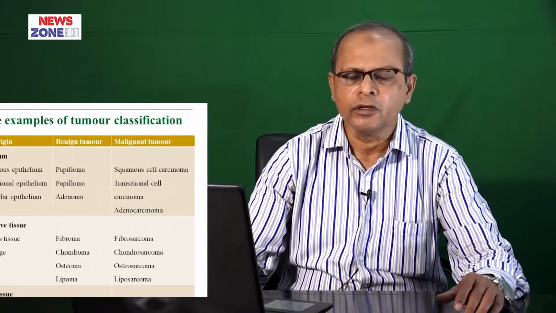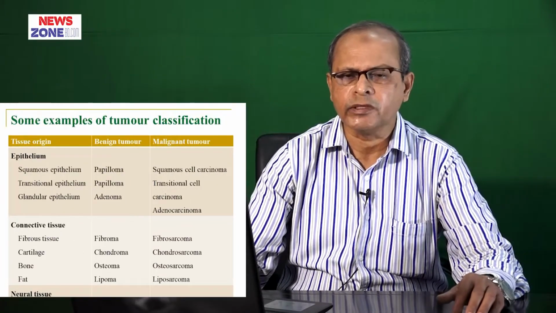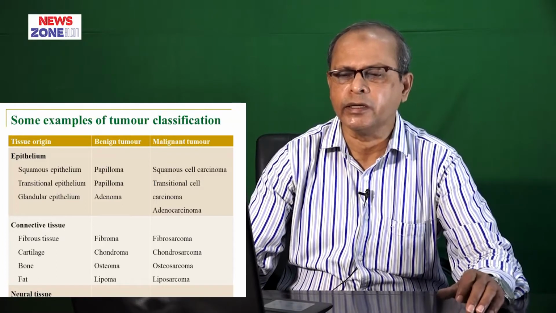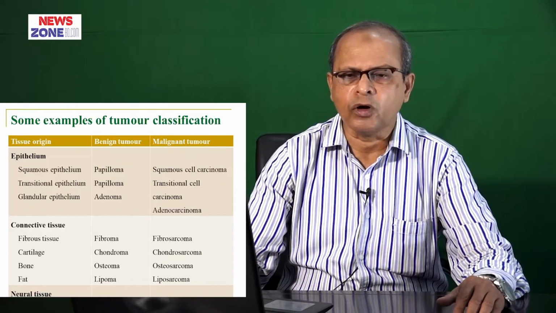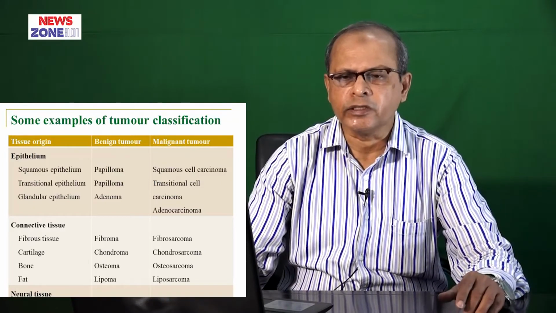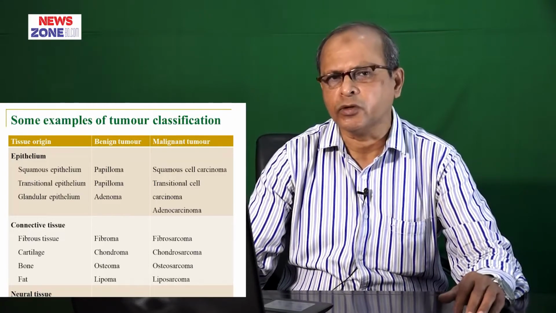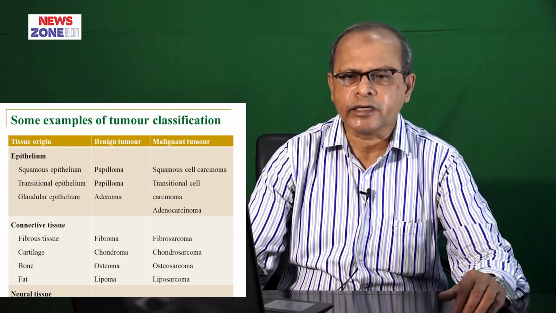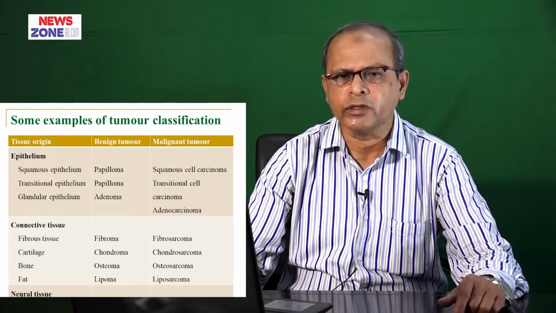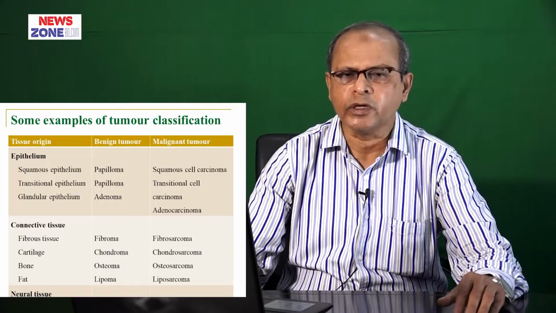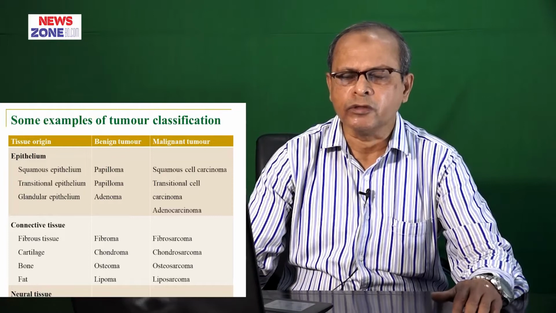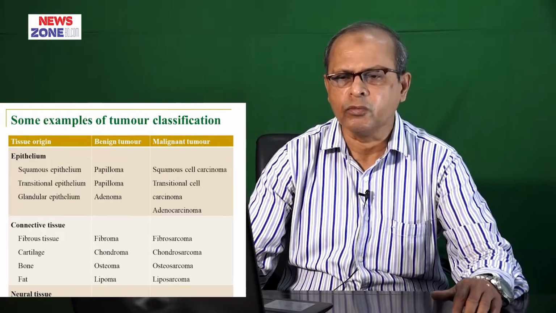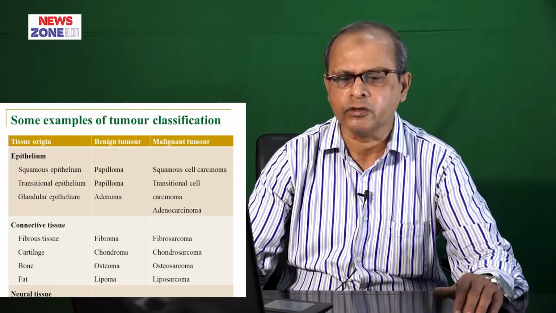We have to know some examples of tumor classification on the basis of tissue origin and on the basis of behavior, that is, benign and malignant tumors. First is epithelial tumor origin. In squamous epithelium, the benign tumor is known as papilloma, but the malignant tumor is known as squamous cell carcinoma. In transitional epithelium, the benign tumor is known as papilloma, but the malignant tumor is known as transitional cell carcinoma. In glandular epithelium, the benign tumor is known as adenoma and the malignant tumor is adenocarcinoma.